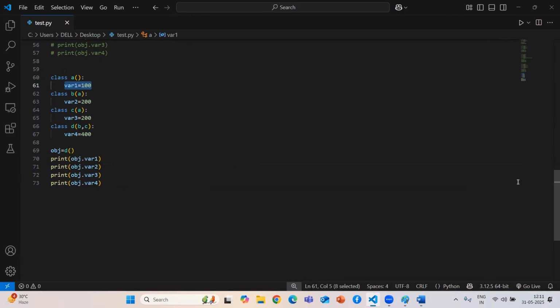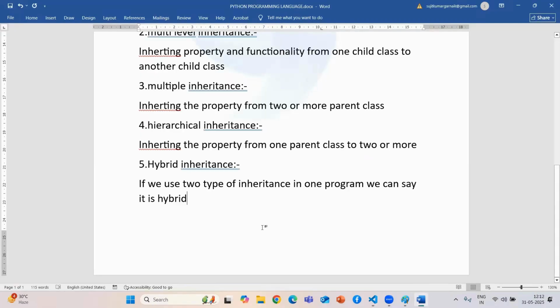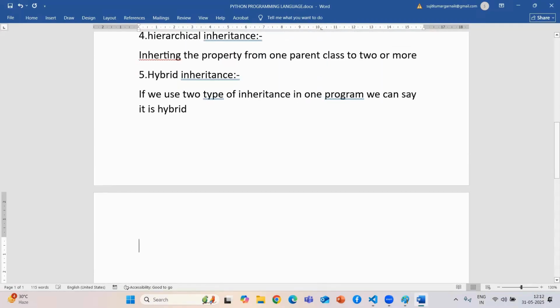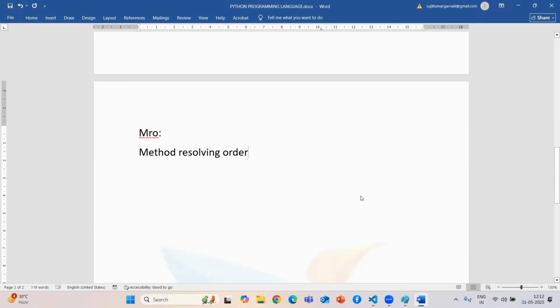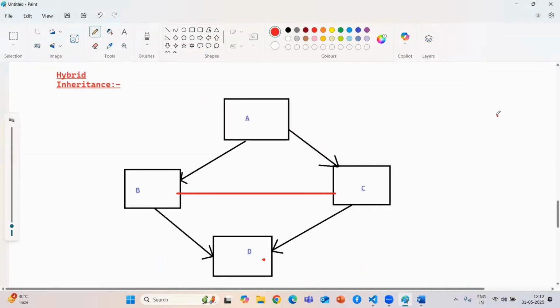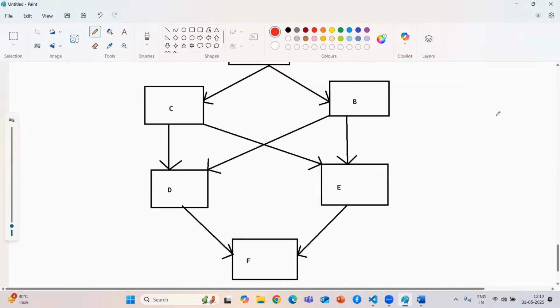So one extra concept I need to add, they might ask you in the interview also: what is MRO? So I need to cover that also. MRO, guys, is nothing but method resolution order. Means sometimes, if you are going to work on a real-time example, there will be so many classes, and you cannot easily find the order.